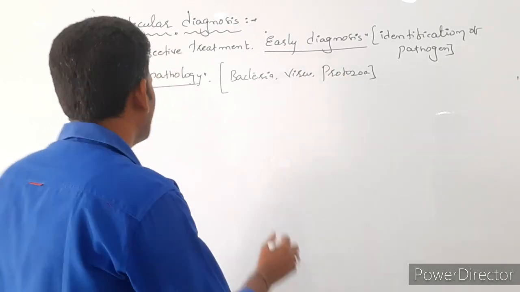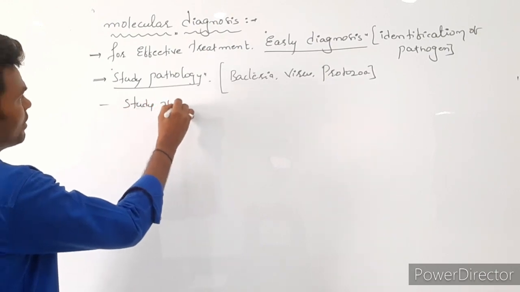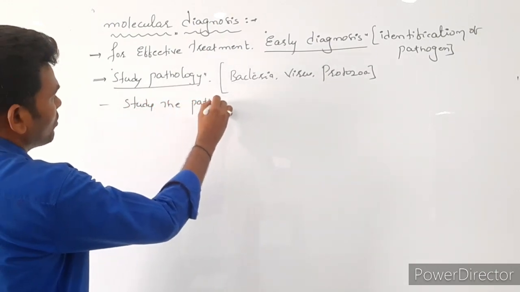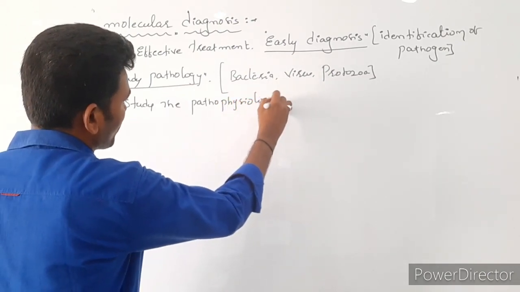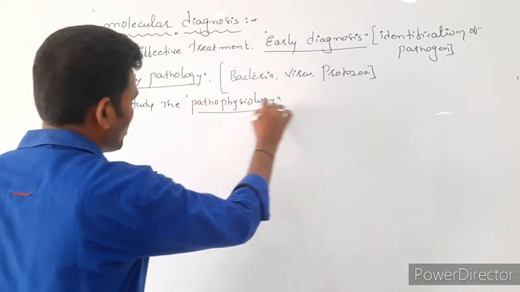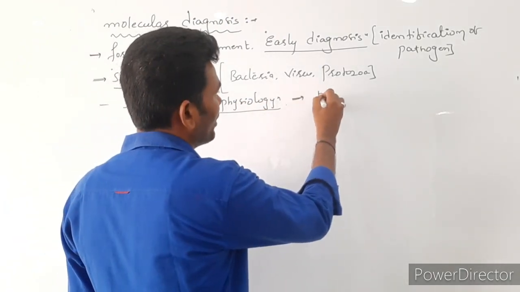For that we have to study the pathophysiology. Study of pathophysiology is also very important. Then only we can give better treatment.